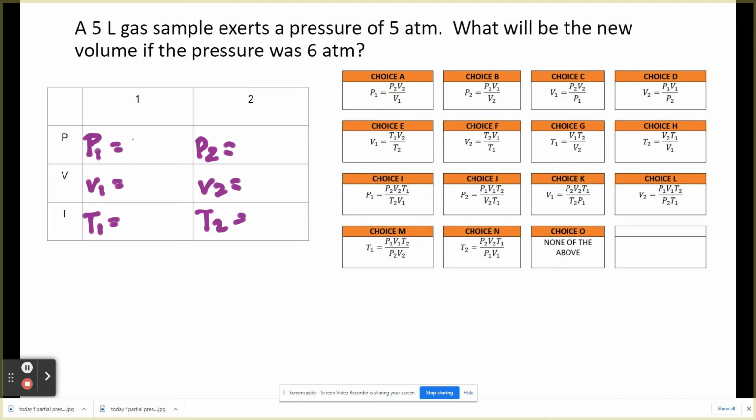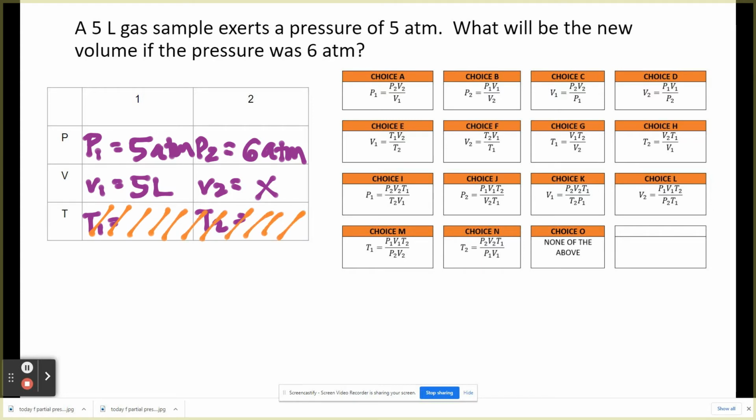V1 was 5 liters, P1 was 5 ATMs, P2 was 6 ATMs, V2 was X, and there was no T2, so this is constant. First of all, you're looking for X, and that's V2.